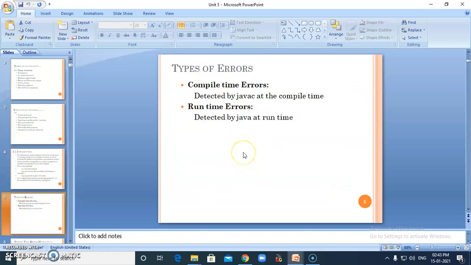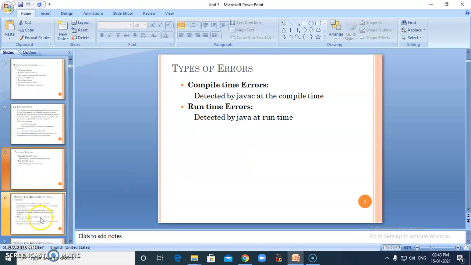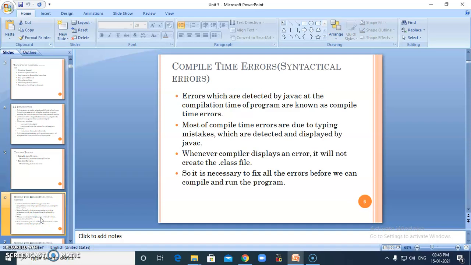There are two types of error: compile time errors and runtime errors. When I'm talking about compile time error, it means these are all about syntactical errors, the mistakes in the syntax or spelling that we make while writing. That is all a kind of compile time or syntactical error. Syntactical means something has gone wrong in the syntax. Suppose I have to write System.out.println, and if that S is small, then again it will generate a syntactical or compile time error.